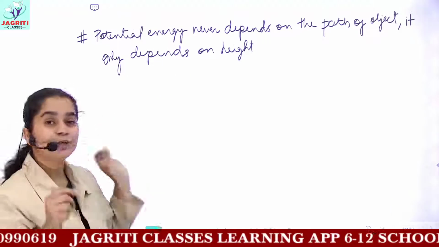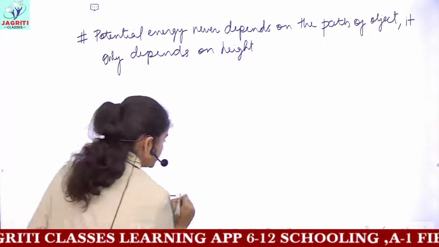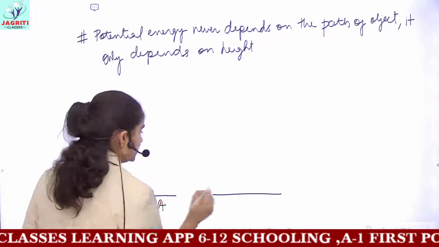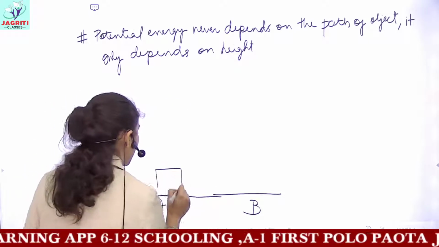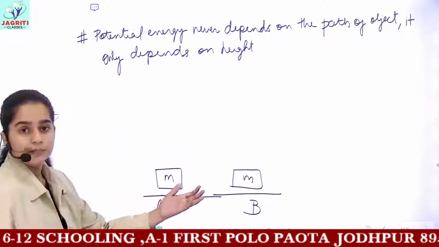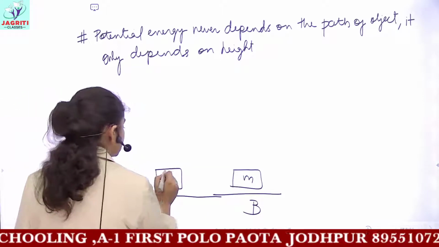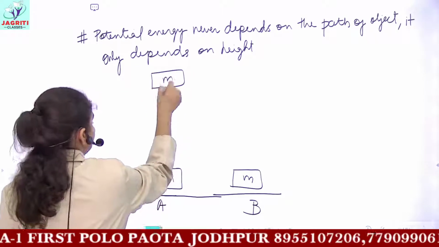In the topic of potential energy, a diagram is made in your books. Two boxes are made. The first condition is A, the second is B. In the first condition, you have a box whose mass is m, and in this also. Then you take this box directly to a point.